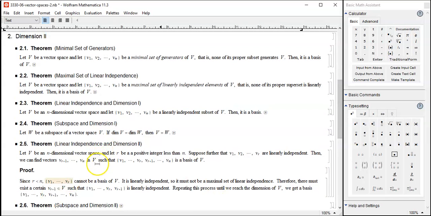All right. V1 to Vr cannot be a basis of V. You see, the number of basis vectors is unique. We proved it, right? It's linearly independent, so it is not generating, and it must not be a maximal set of linear independence. The number of basis vectors is unique. We proved those in the previous section. So r is strictly less than n. So this is not the maximal set of linear independence.